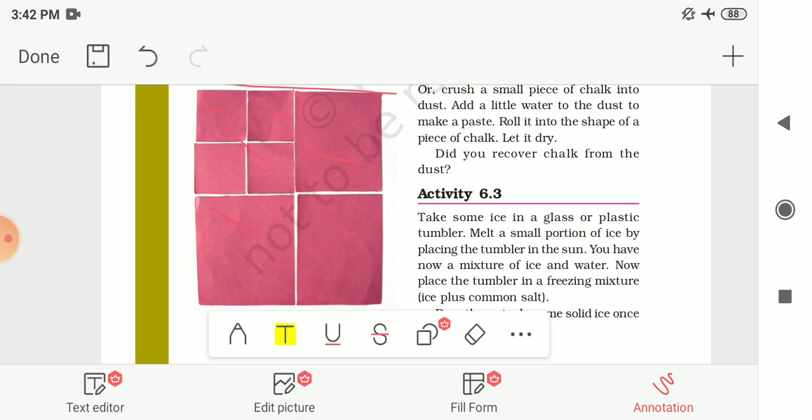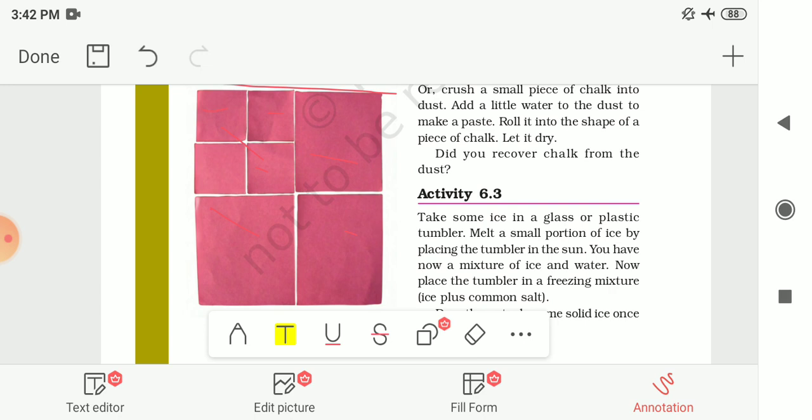From this activity we can observe that on cutting the paper its size decreases, but the pieces of paper and the original paper are the same material, paper only. If we had taken pink paper, it would remain pink. So we can say that cutting a paper into pieces is a physical change.